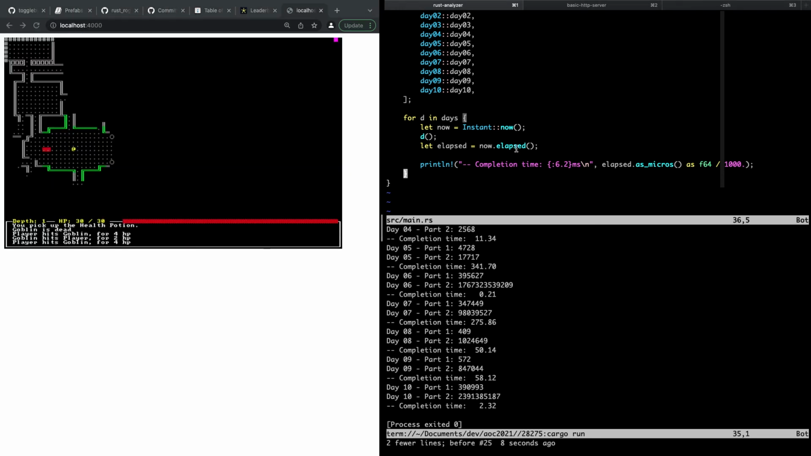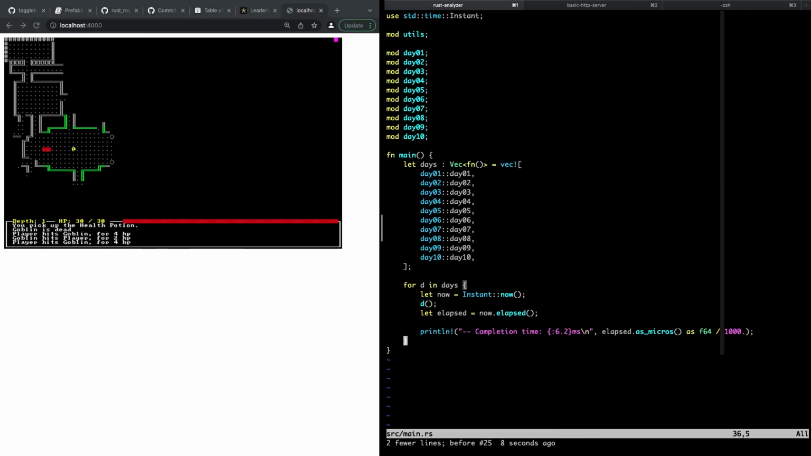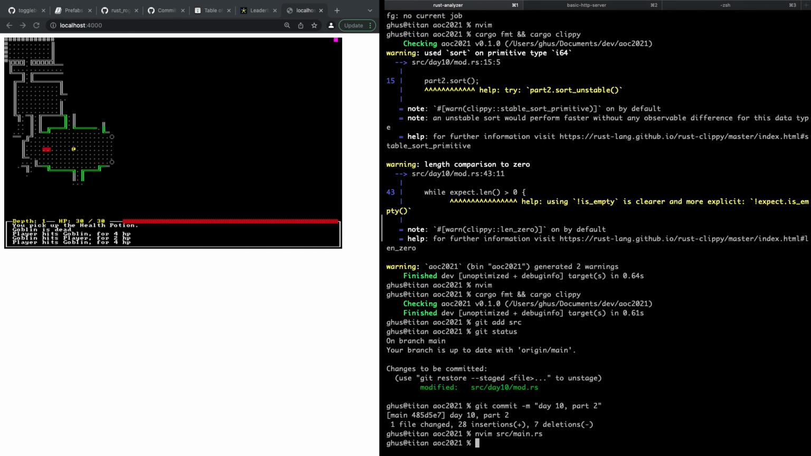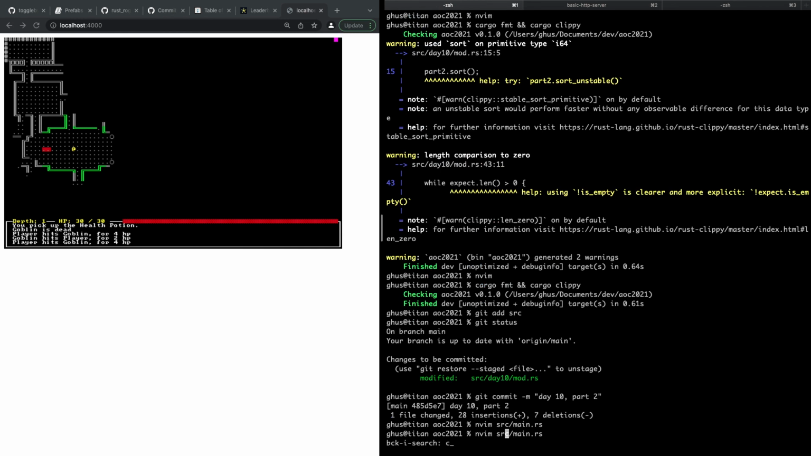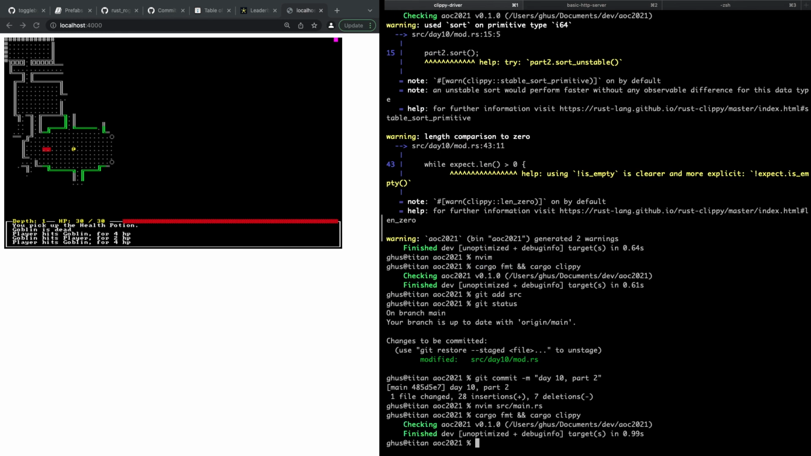All right. So we're done with day 10. Let's check it in. Oh, hi Tacklebit. It's for string searching. Throw some Rayon in there too. Okay. Maybe next time.